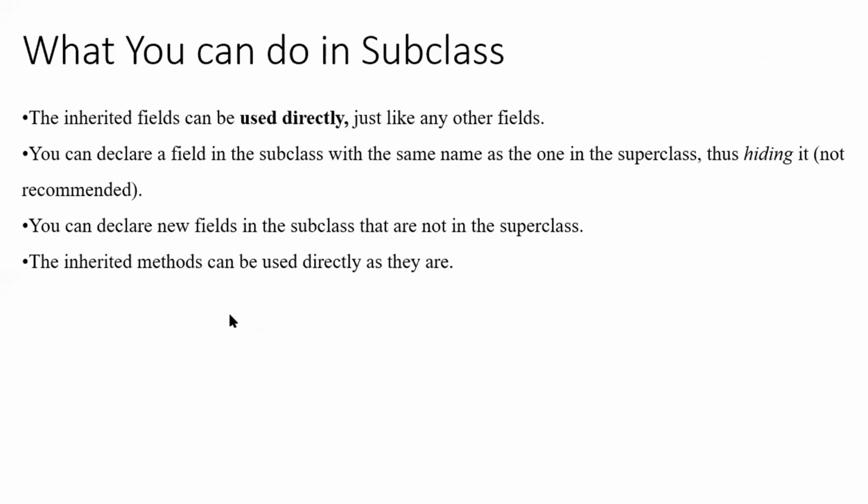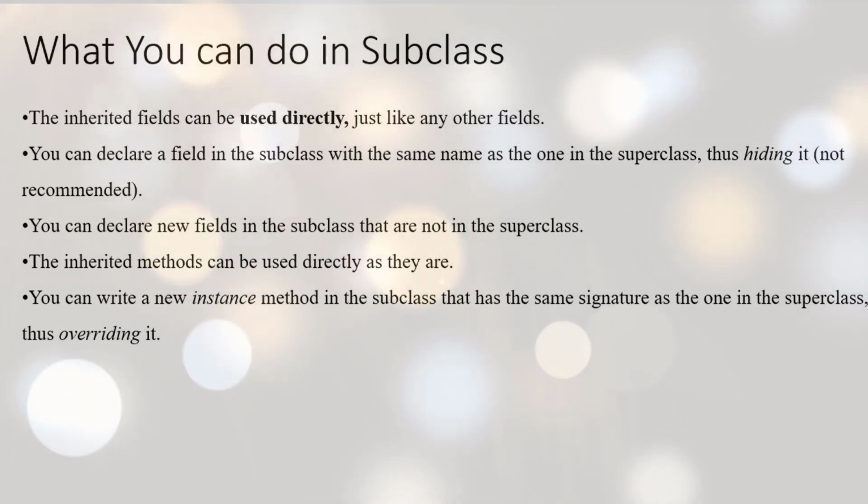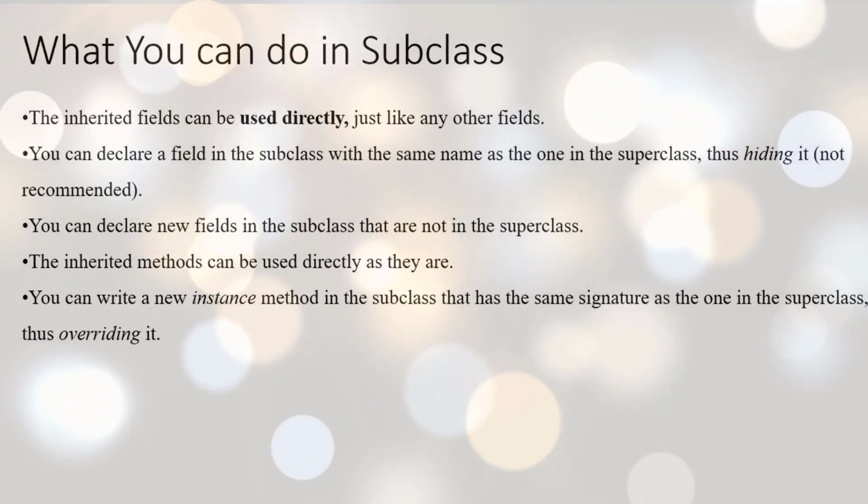We have seen the inherited methods can be used directly as they are, as if they are the methods of that class itself. No controversy. You can write a new instance method in the subclass that has the same signature as the one in the superclass, thus overriding it.